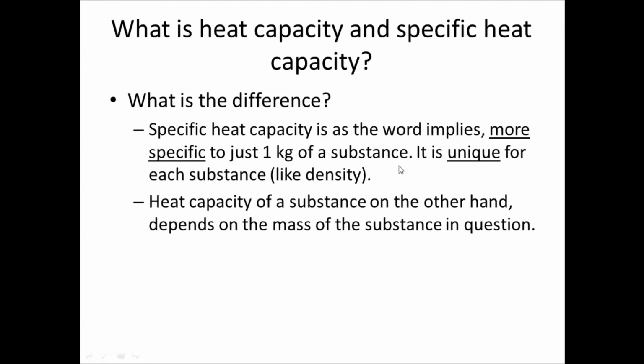In the same way, if you are talking about the specific heat capacity of water, you're going to have the same value regardless of where you specify it, whether it's in Singapore, Paris, or New York. So it is a very unique property. Once you tell me this value, I can apply it to the same water in another part of the world. On the other hand, the heat capacity of a substance depends on the mass of the substance in question. So you could have two containers of water of different size. They will have different heat capacity.